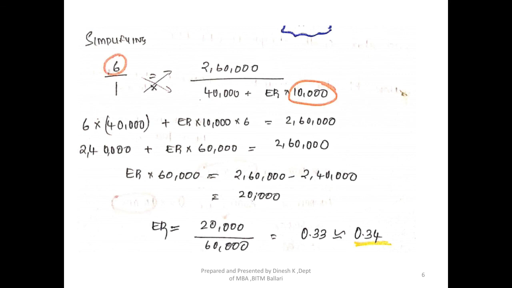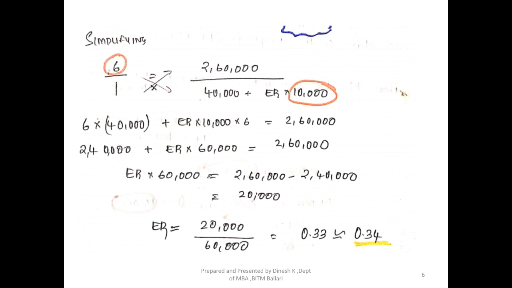Next step, I'm trying to simplify it. 6 divided by 1 equals 2,60,000, that is total earnings, divided by 40,000, the total outstanding shares of the acquiring company, plus the exchange ratio that I need to calculate, multiplied by 10,000, the outstanding shares of the target company.